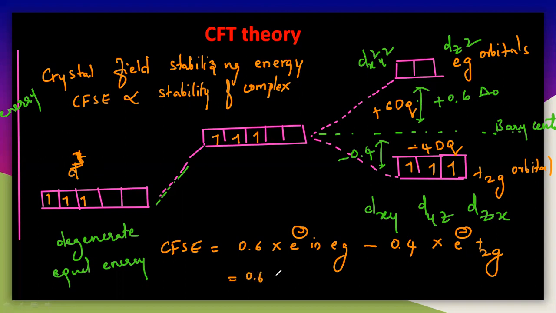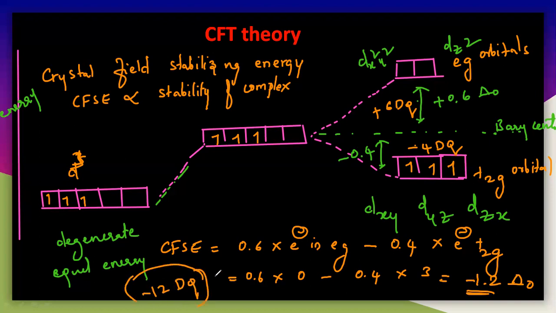So that is 0.6 into 0 minus 0.4 into 3, since three electrons are present in the t2g orbital. So you will get 0.6 into 0, minus 0.4 into 3, that is 1.2. So finally you will get 1.2 delta naught here. So 0 minus 1.2, I can write this as minus 1.2 delta naught, or minus 12 Dq also.